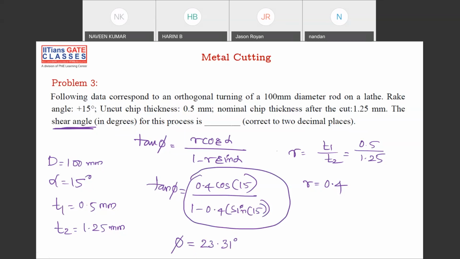21.817. I think somewhere you made a mistake, Jason. Where is it? The same values you're getting? It's 23.31 according to my calculation here. What about others?